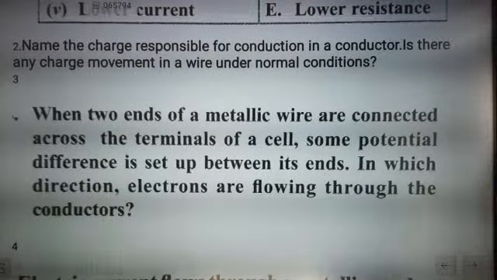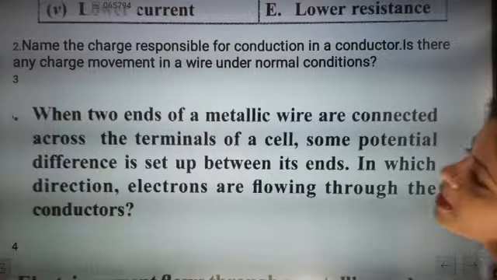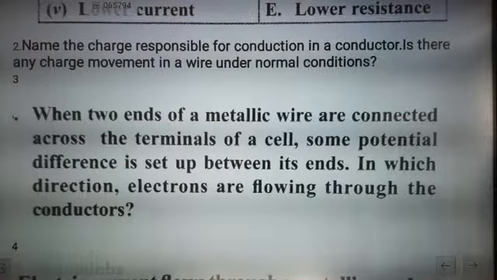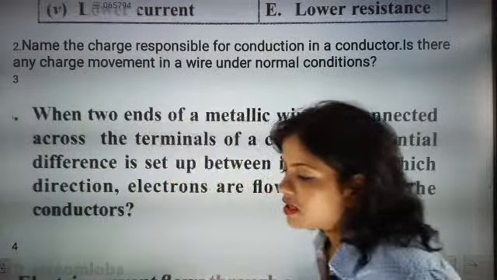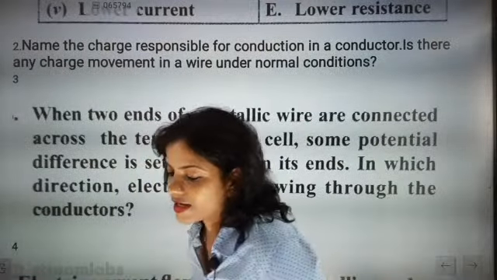So when two ends of a metallic wire are connected across the terminal of a cell, so negative terminal to, what will be the answer? Come on, quickly tell. So it is exactly positive to negative.